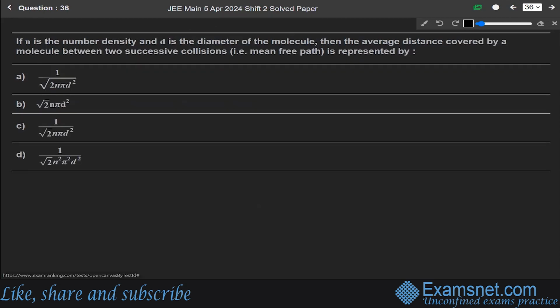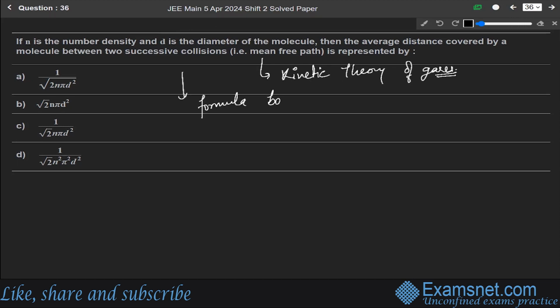Okay, now next question 36. If n is the number density and d is the diameter of the molecule, then the average distance covered by a molecule between two successive collisions is. So this question is from the chapter of kinetic theory of gases. And students, this is a direct formula based question. We just have to write the formula here, and it is from the theory part only.